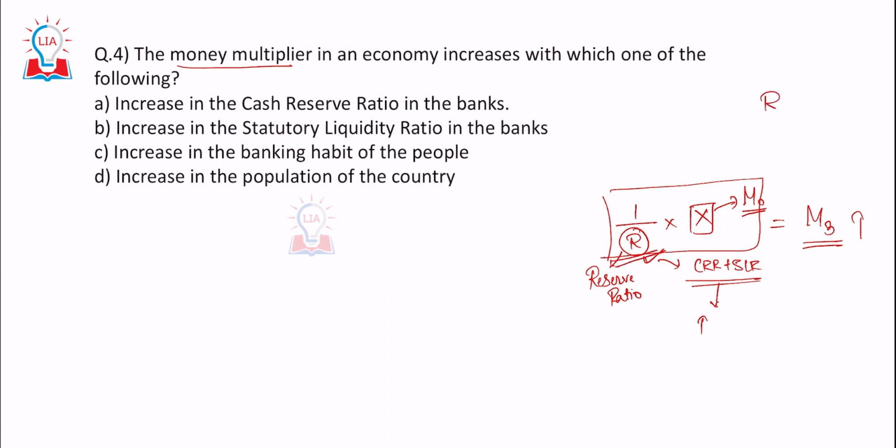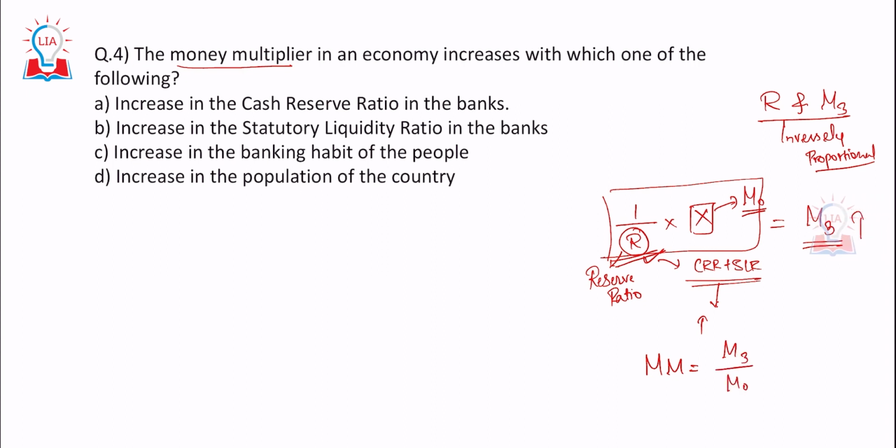So R and M3 are inversely proportional. Yes, they are inversely proportional. The other way of looking at it is money multiplier is equal to M3 by M0. So the money multiplier is directly proportional to M3, right? Inversely proportional to M0. That's what we can say.